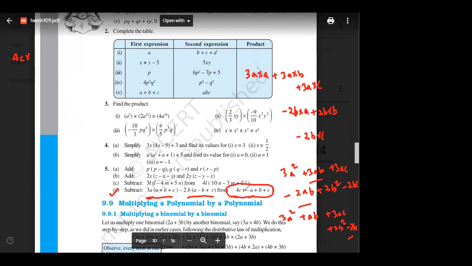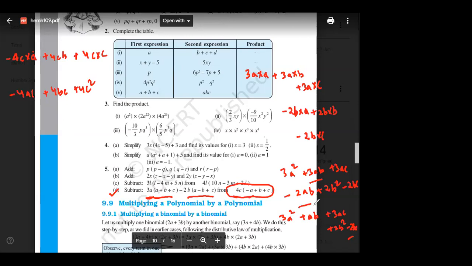What is plus into minus? Tell me. Plus into minus is minus. Correct, so minus 4ca. Then plus into plus, plus 4cb, plus 4c into c. I guess all of you can write like this. It is minus 4ac plus 4bc, plus 4c square.